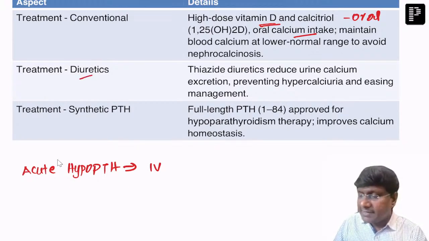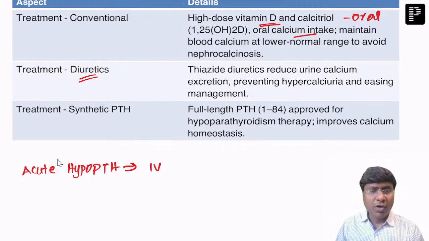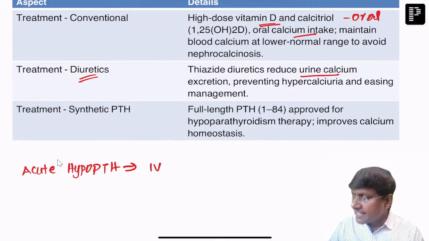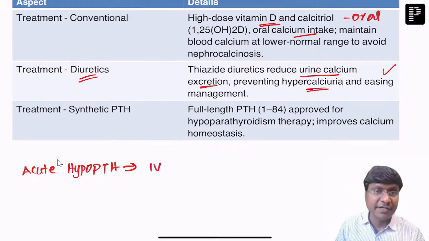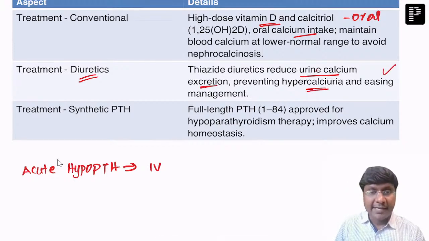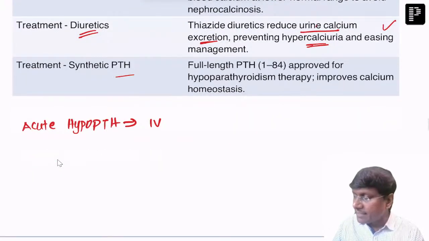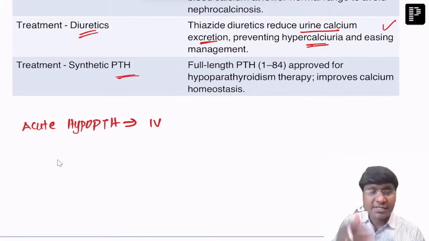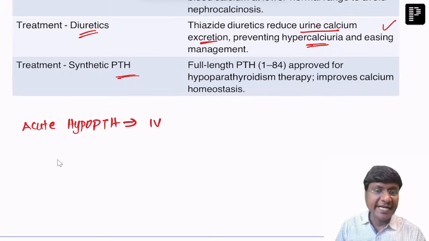And the other thing is thiazide diuretics. What is the role of thiazide diuretics? Thiazide diuretics reduce urine calcium excretion, thereby preventing hypercalciuria and easing the management of the individual. And the next is synthetic parathormone. This synthetic parathormone is approved for hypoparathyroidism therapy because it improves calcium homeostasis.